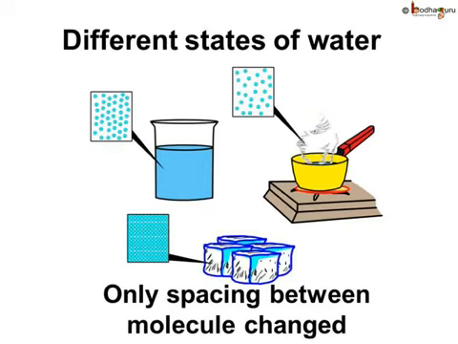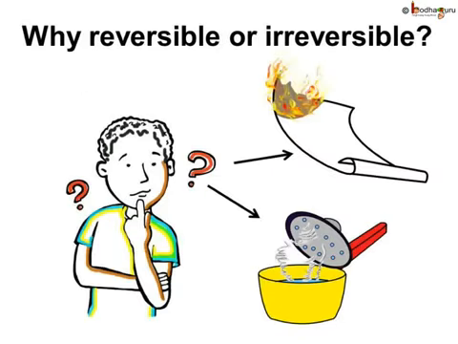So we know when matter changes its state, the molecules of matter remain the same. Only the space between the molecules changes. Now the question is, why are some changes reversible, that is physical changes, and some are irreversible, that is chemical changes? This is because the molecules are made up of something else.